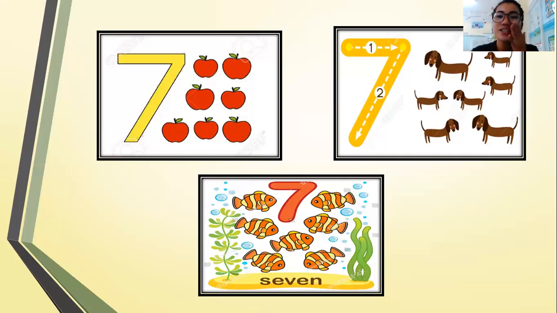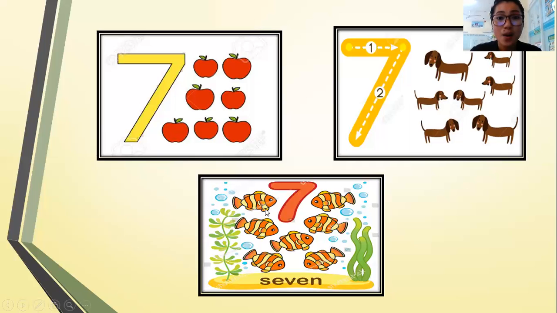Now let's count how many dogs are there. Everybody count with me. 1, 2, 3, 4, 5, 6, 7. Amazing. Now let's count how many fishes are there. Everybody count with Teacher LM.